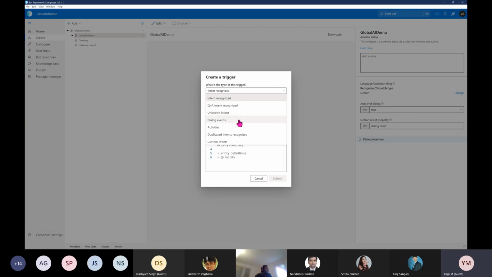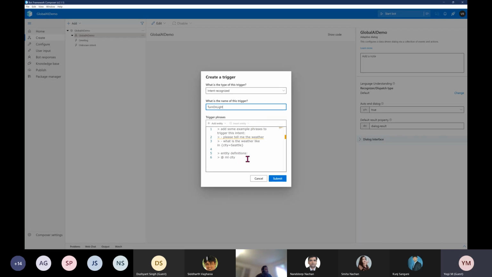And the next one is dialog events. We will talk about this one a little bit later. And different things are available. I leave it at the moment. So my main focus is the intent recognizer. So I select this option. And what is the name of this trigger? My name for the trigger is turn on light.